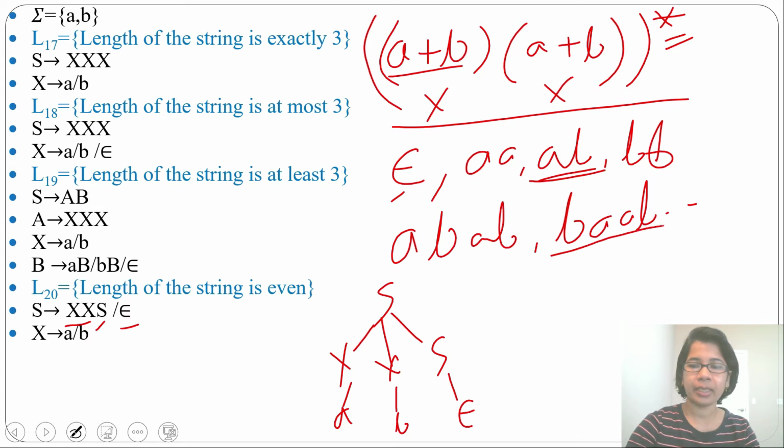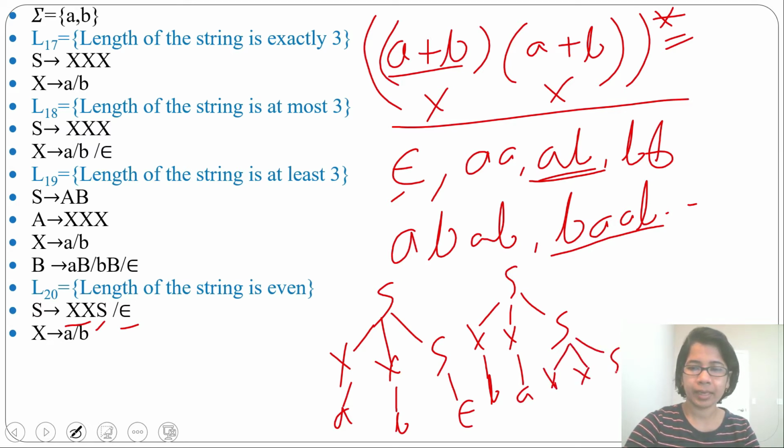Let's derive BABA from this. From S you can derive XXS. From X you can derive B. Then from this X you can derive A. Then from this S again you can derive XXS. Again from this you can derive B, from this you can derive A, and from this S you can derive epsilon. So you can derive BABA. You can generate any string whose length is even.